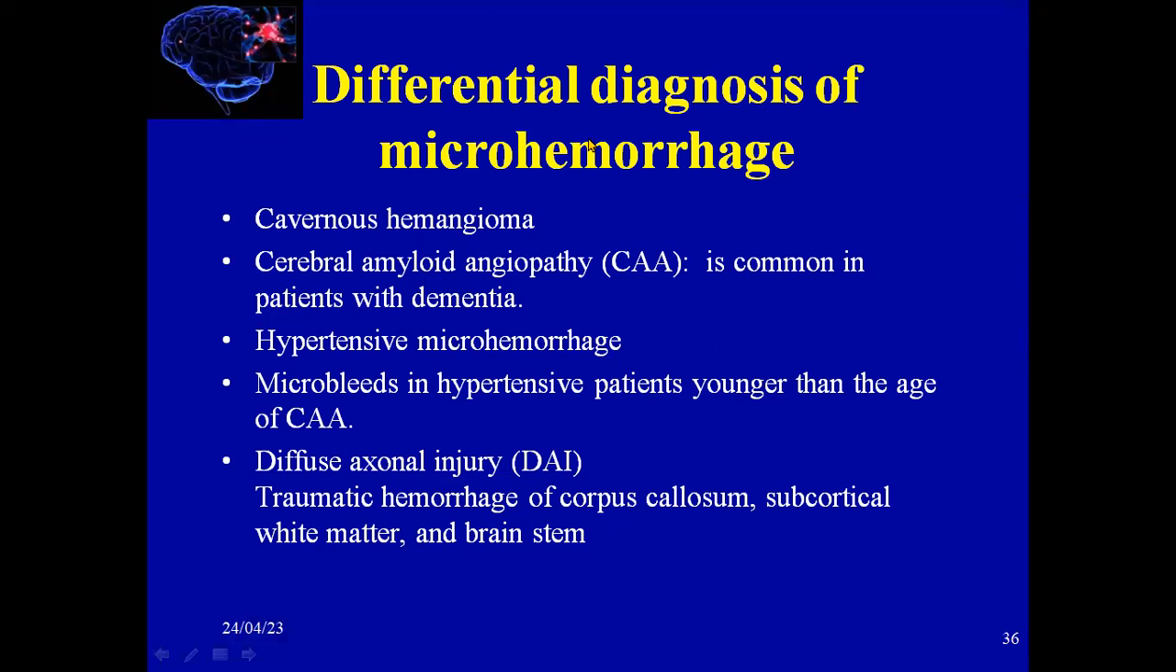We must consider the differential diagnosis of microhemorrhage. We'll see microhemorrhage in cavernous hemangioma. Also, we'll see it in cerebral amyloid angiopathy, which is common in patients with dementia and old age. Also, we'll see microhemorrhage in hypertension. Microbleeds in hypertensive patients will occur at a younger age than CAA, cerebral amyloid angiopathy. Also, microhemorrhage will be seen in diffuse axonal injury, DAI. Traumatic hemorrhage we'll see in specific locations like the corpus callosum, subcortical white matter, and the brainstem.